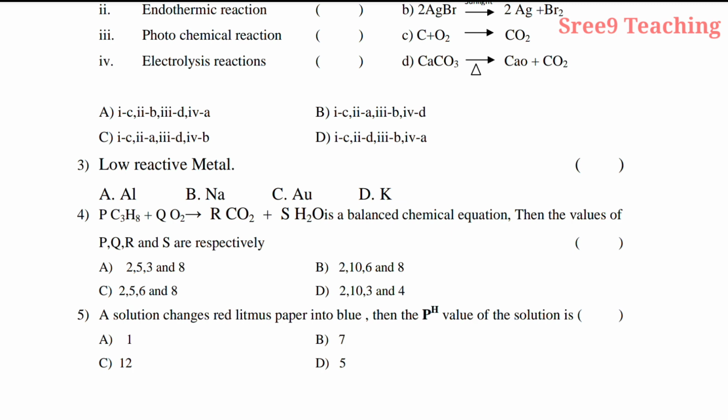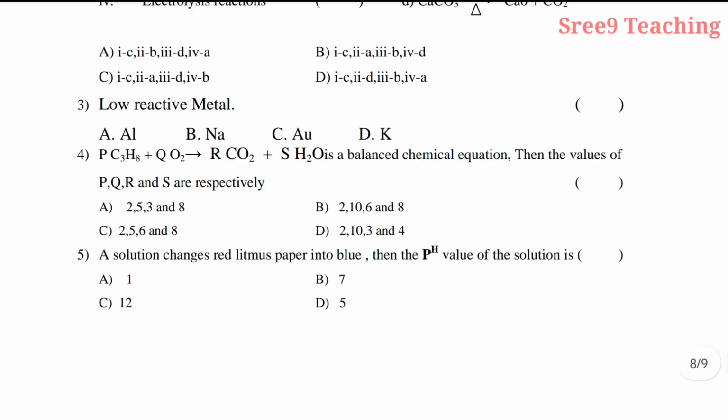So the answer for the fourth question is B, 2, 10, 6 and 8. Okay, right. Now fifth question, a solution changes red litmus paper into blue, then pH value of the solution is, so here red is changing to blue, hence it is a base. So base pH is more than 7, hence answer is C. Fifth question answer is C, 12.